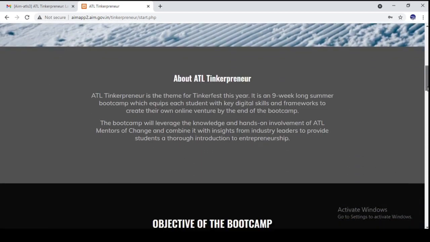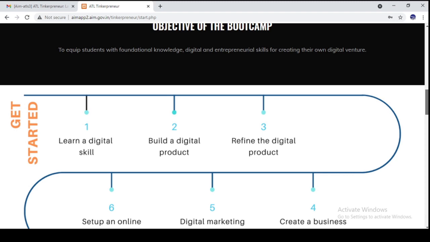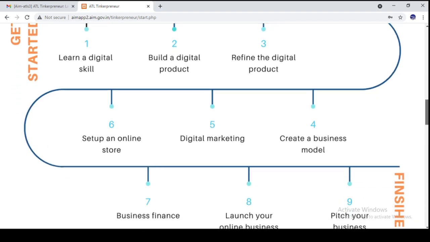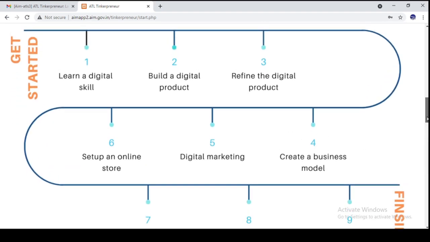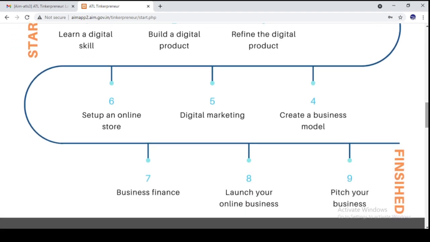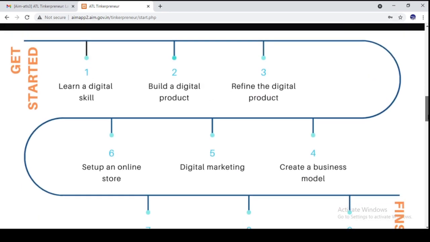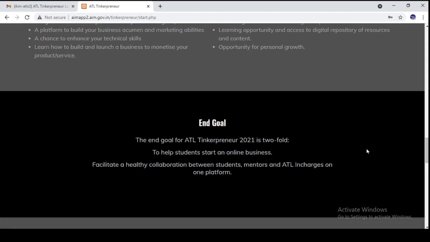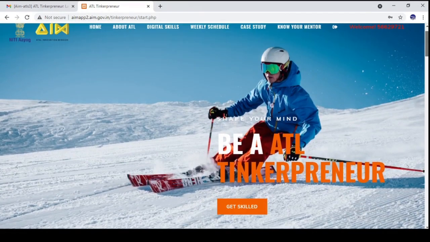If you go below, you will see the objective of the bootcamp and a roadmap of how we will start it and what we will do step by step. Of course, all the materials I will share with you also. Those who have registered can view this directly, and those who are not registered can also see now how this Tinkerpreneur will go. There are lots of steps which you are going to learn, and this is the end goal of the entrepreneur one. Then when you click on Get Skill, you will be redirected to a page where a skill list is provided.